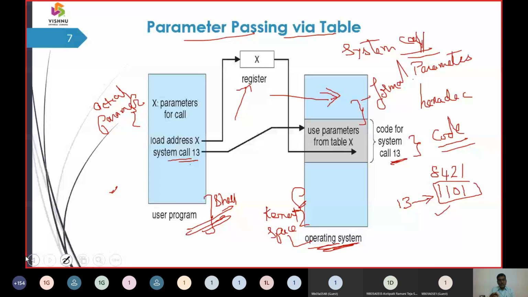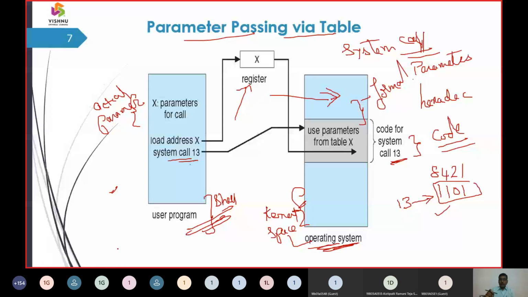So the parameter passing we were mentioning: one we call call by value, another call by reference, and another call by address. So system calls are invoked with a code, and that code is usually in the hexadecimal number system.